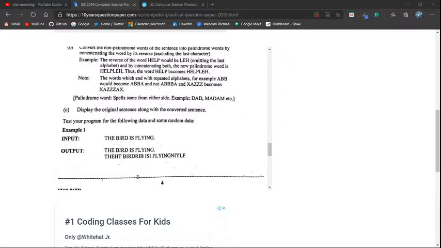Let's see this again. It should not do that. "The bird is flying." If it is not a palindrome, we want to make it a palindrome. So I'm going to add a "not" over here, and now I'm going to save it. Let's compile this once more, and now run it again.